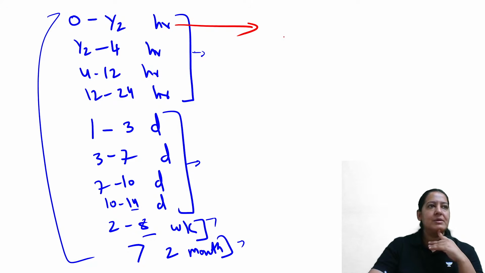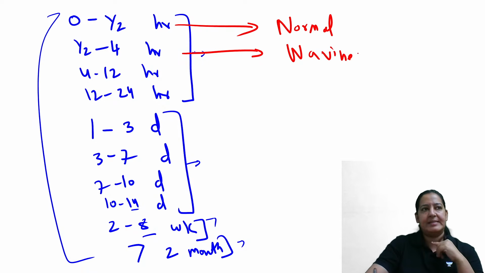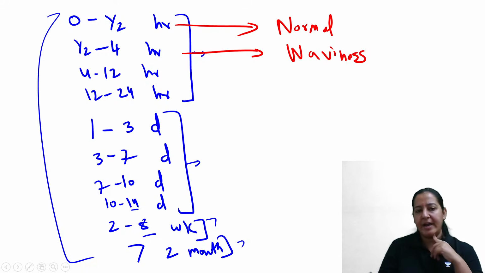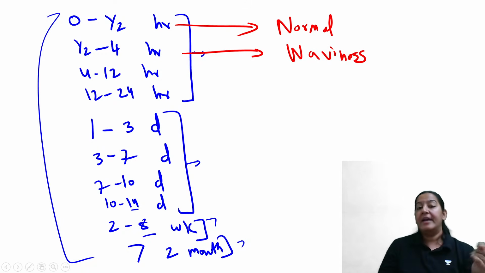Tell me, yes, anyone? Can you hear me? Yes, Kishore, absolutely right. 0 to half hour, it will be normal. You will miss it. Half to 4 hours, yes, awesome. What is the finding in half to 4 hours? Absolutely right, it is waviness. Yes, Adra, absolutely right. So continue writing: half to 4 hours, it is waviness.